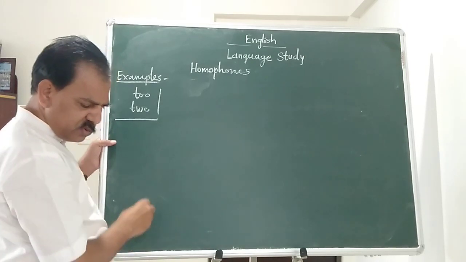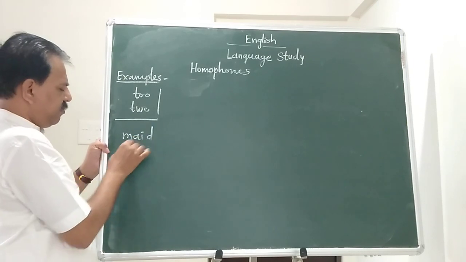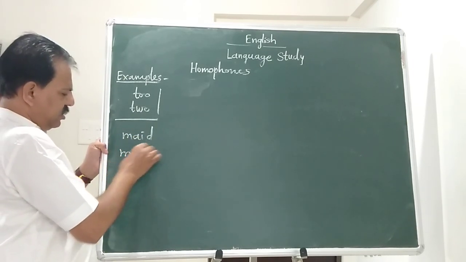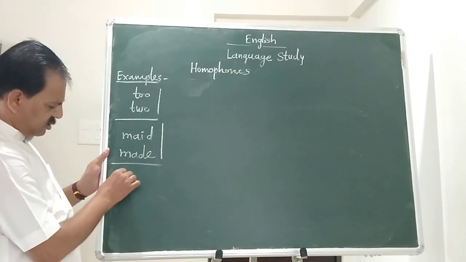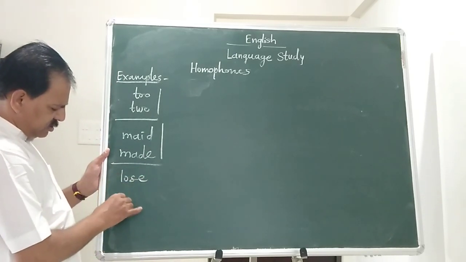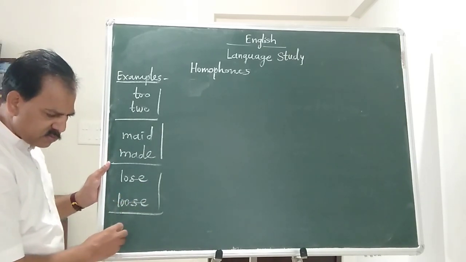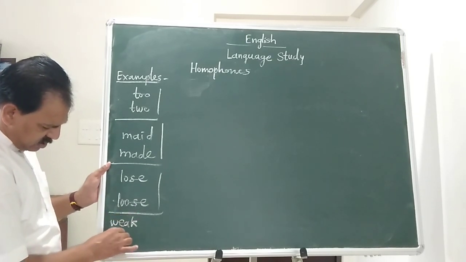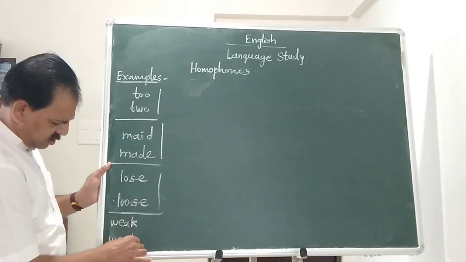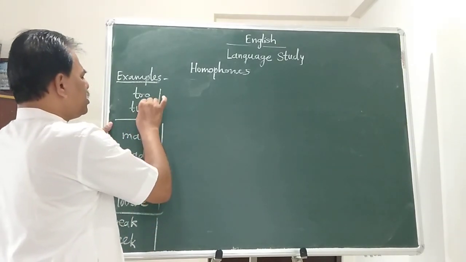Two and two, made and made, then lose and lose, weak, two and two.